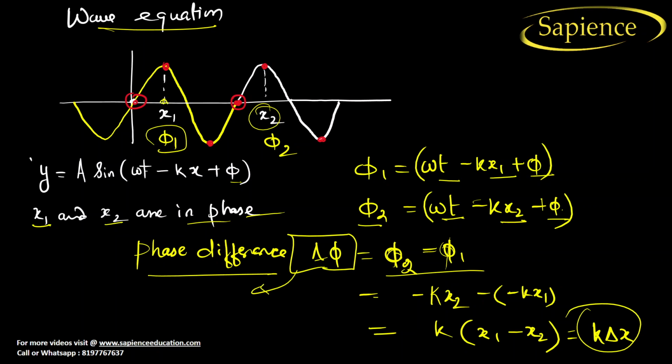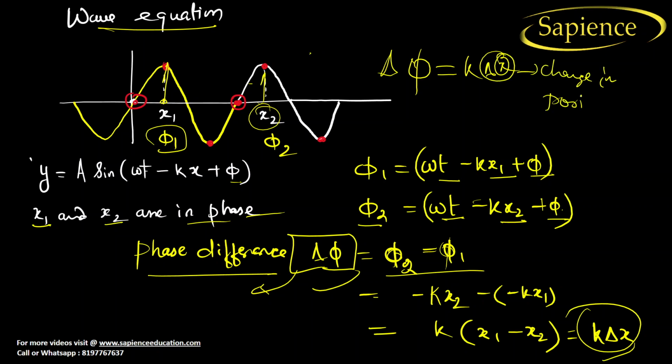So if there is a particle at x1 and there is another particle at x2, the phase difference will be equal to k into delta x, where delta x is the change in position.